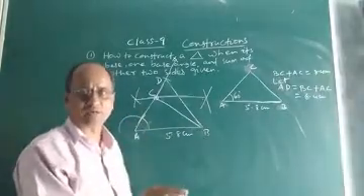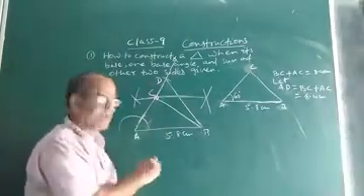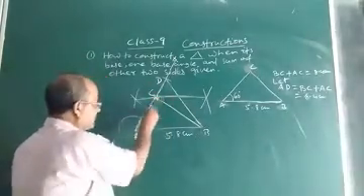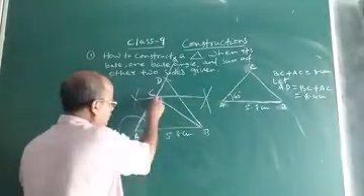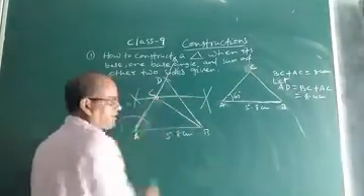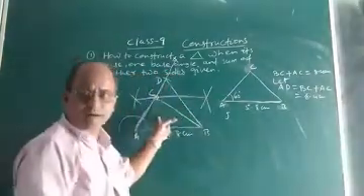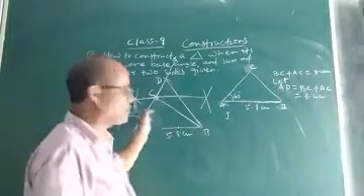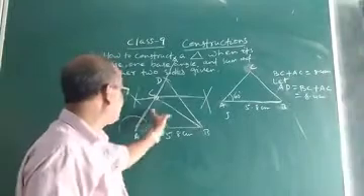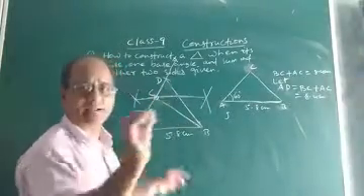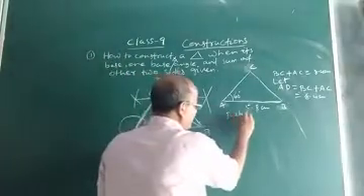Now you will ask me, how is it possible? How to justify that if ABC is the required triangle, BC plus AC equals AD? The construction is over. We got the required triangle ABC. Now we have to justify that AC plus BC is equal to AD, that is 8.4 centimeter. Let us see the justification.